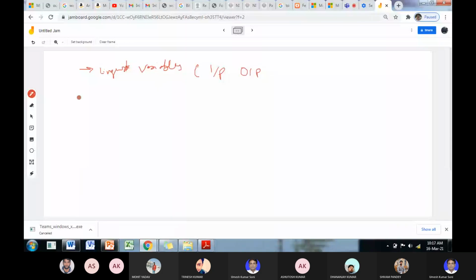Second is fuzzification. Okay, so designing the membership functions based on the input ranges. Third is the fuzzy inference system.